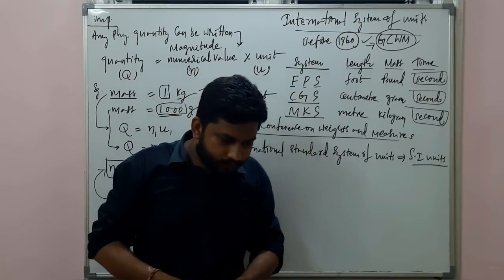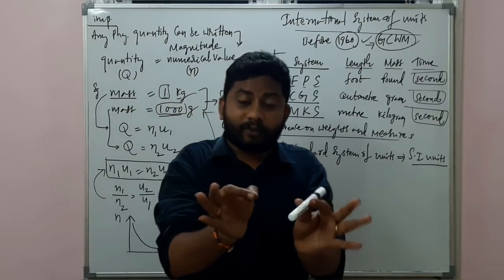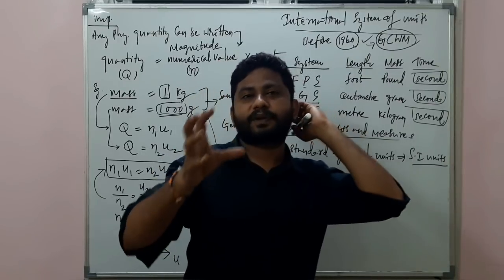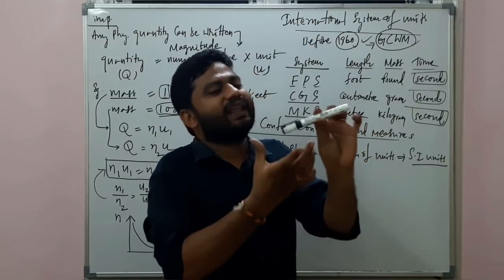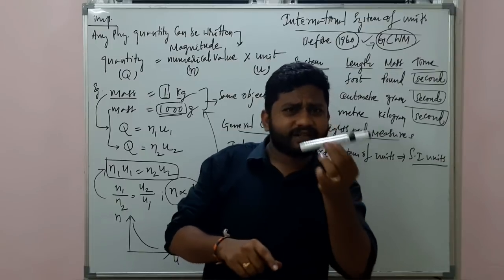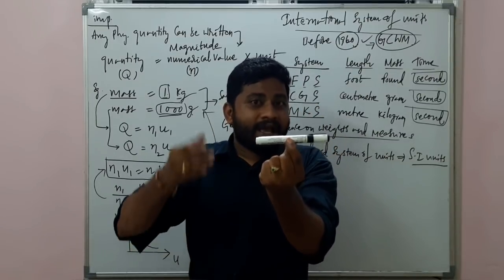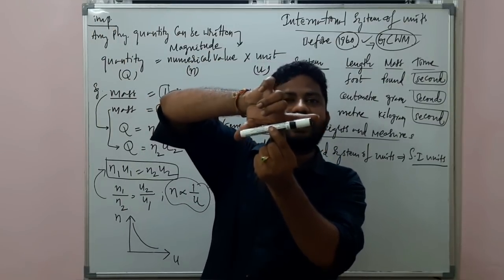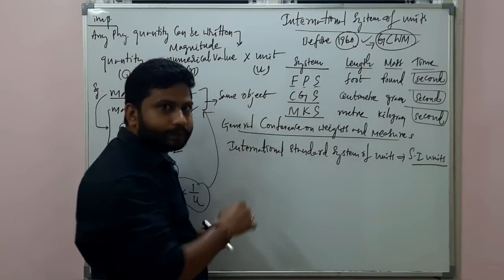For example, 100 experiments were performed before 1960 in measuring the length of this object. The object is the same everywhere. A scientist from one country represents the length in foot.